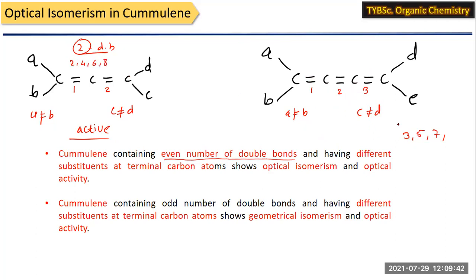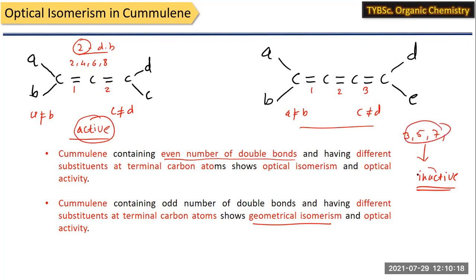So when the molecule possesses an odd number of double bonds and has different substituents at the terminal groups, then it always shows geometrical isomerism. It does not show any optical isomerism. It shows the geometrical isomerism, which means it is optically inactive. This is the main condition for the optical activity of the cumulene molecules. Cumulene molecules which possess an even number of double bonds are optically active and those with an odd number of double bonds are inactive.